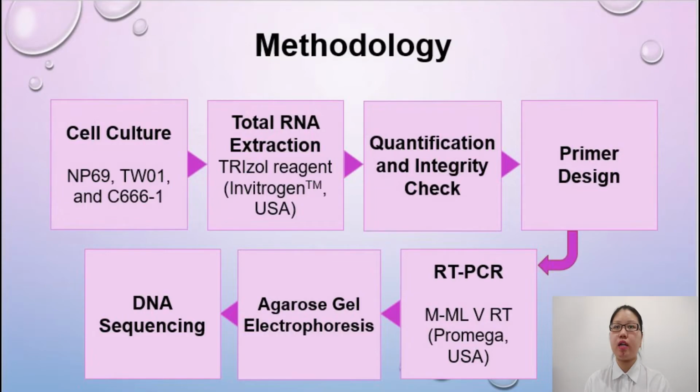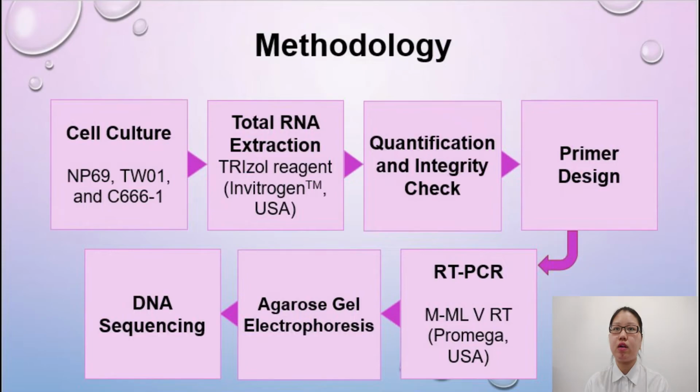For agarose gel electrophoresis, each of the PCR products will be loaded into each well. The amplified TSG101 gene will be excised from the agarose gel using a sterilized blade. The excised amplified TSG101 will be sent for DNA sequencing with the gel image and 5 µL of both forward and reverse primer to Empirical Scientific Sdn Bhd.